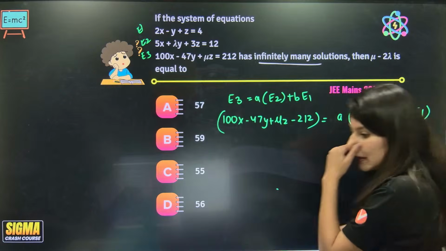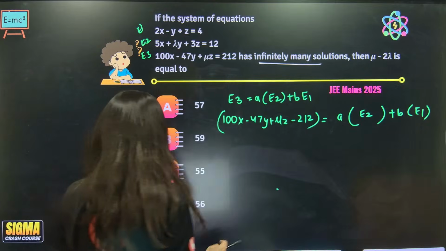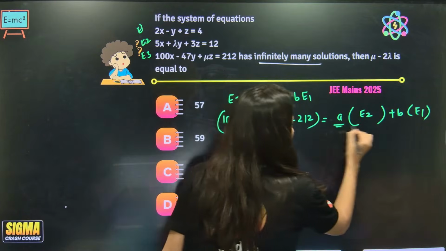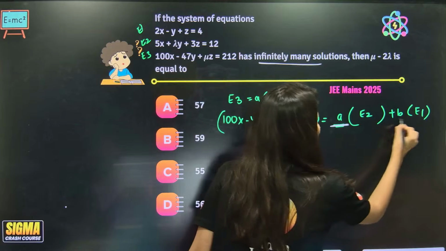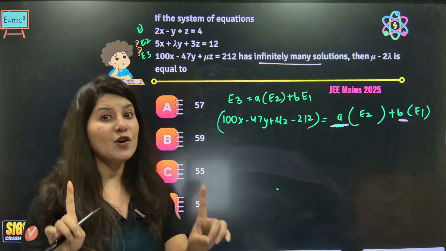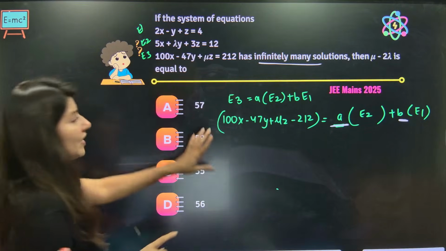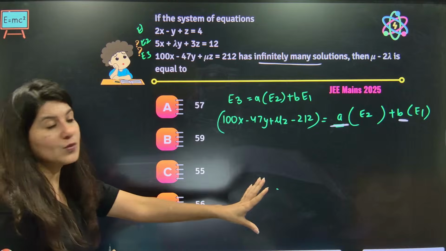You don't need to write this. All you have to find now is the value of A and B. Once you have A and B, the equation will be solved. This is only valid for infinitely many solutions. Let me be very clear about it. Only for infinitely many solutions I am telling you the shortcut.